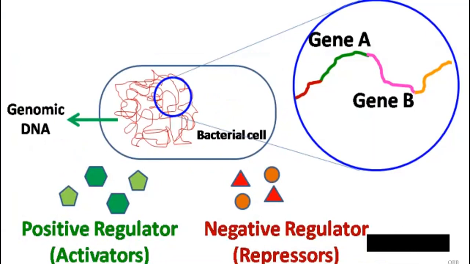Most of the genes are controlled by the extracellular signals, which are usually molecules in the growth medium. The signals that positively regulate the gene expression are called activators, while the signals that negatively regulate gene expression are called repressors. Both activator and repressor are the DNA binding proteins that regulate the gene expression.